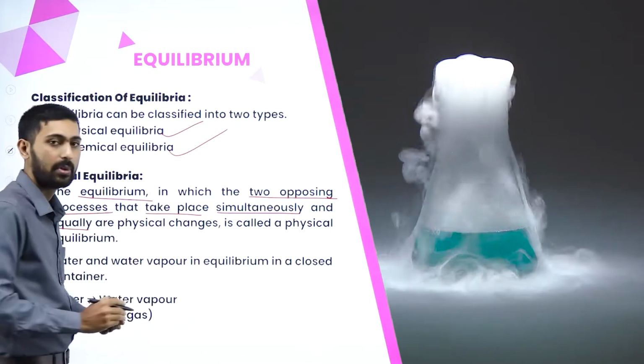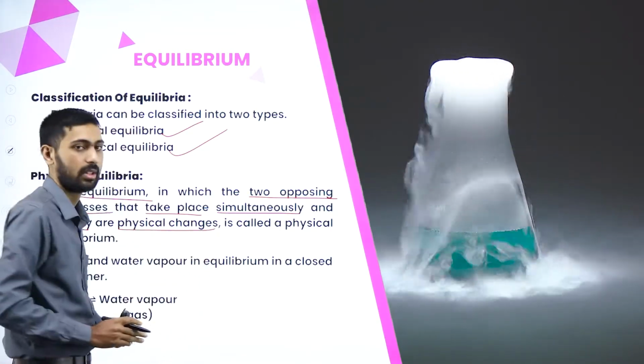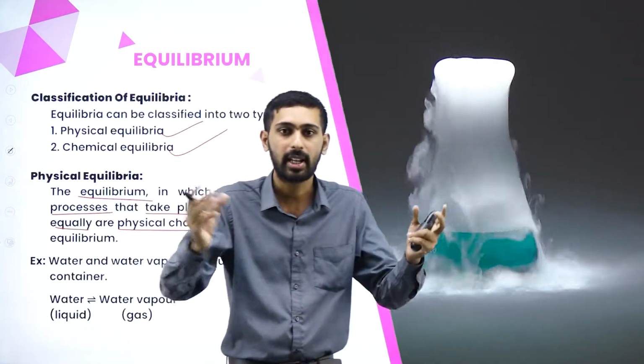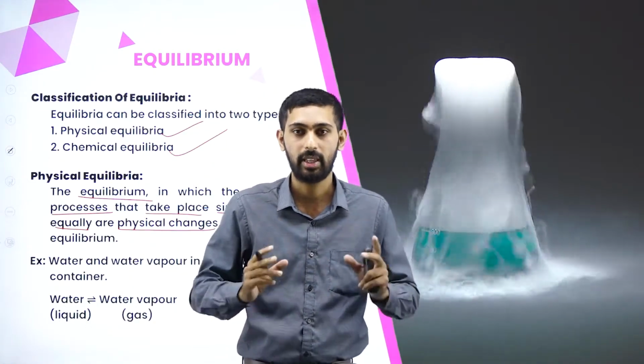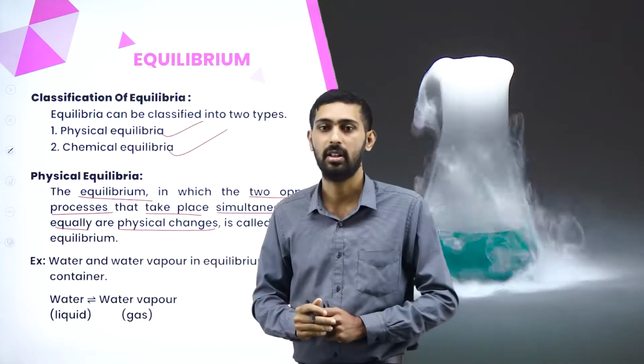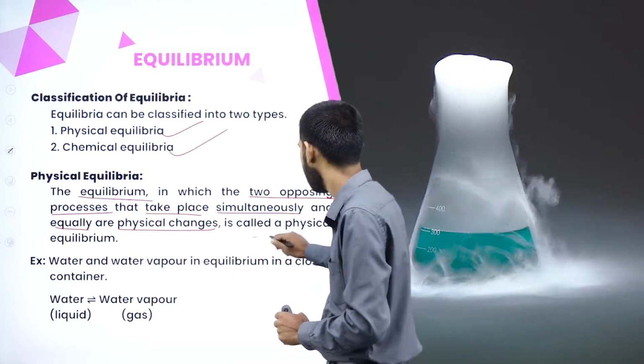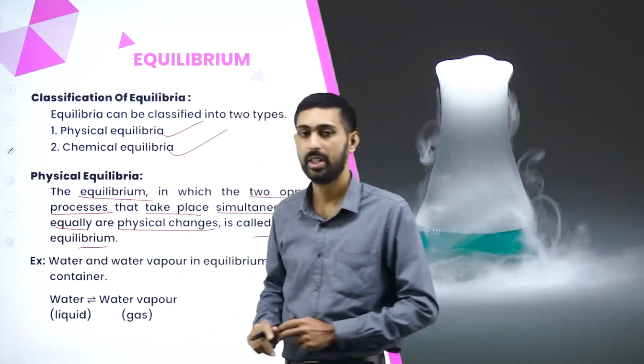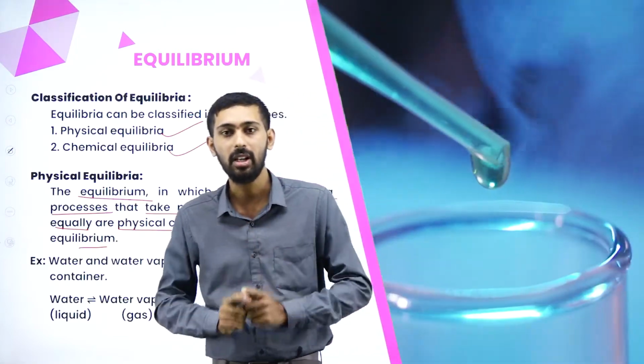Then a physical change takes place. So then it is considered as physical equilibria.